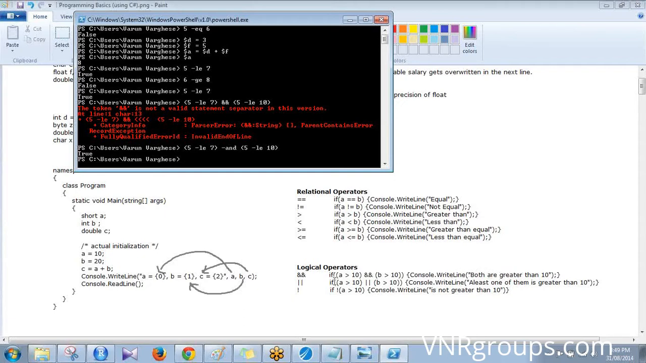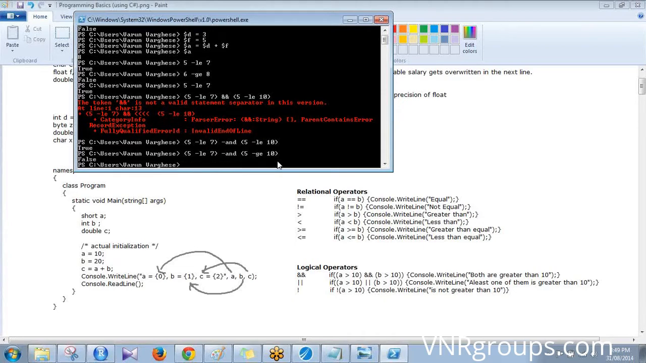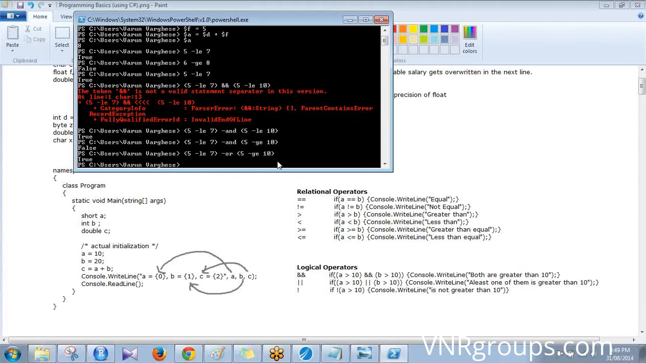And the other one is logical or. Only one of them needs to be true. For logical and, both of them need to be true to return true. If I have specified 5 less than or equal to 7 and 5 greater than or equal to 10, then I get false, because both sides of the AND have to be true for the value to be true. Whereas with OR, even if one of them is true, it returns true.